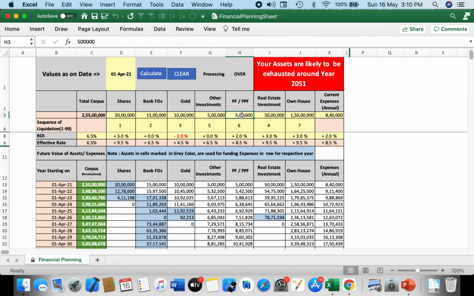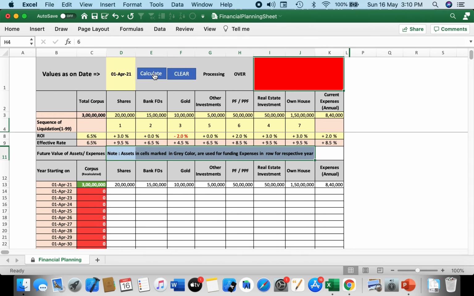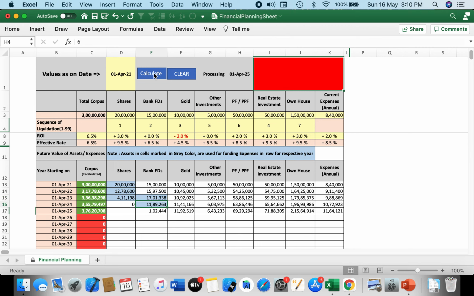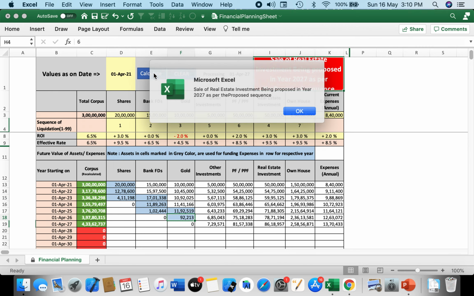So this is the advantage, that you can rerun it any number of times without any problem. So we are again putting 5 lakhs. Let me put 50 lakhs over here, and now let us run the calculation again, because it had made that mistake. I was actually surprised how it went to own house without using PPF, but that was because PPF got exhausted soon because the amount was small there.